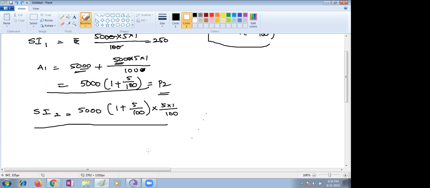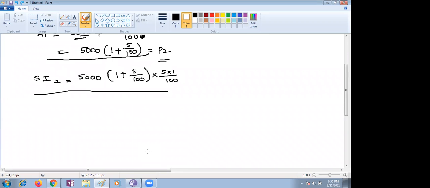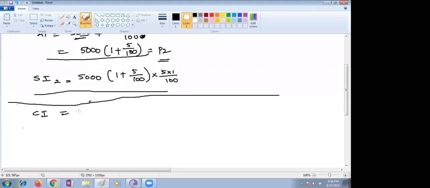Let me take an example here. You're supposed to find the compound interest on rupees.